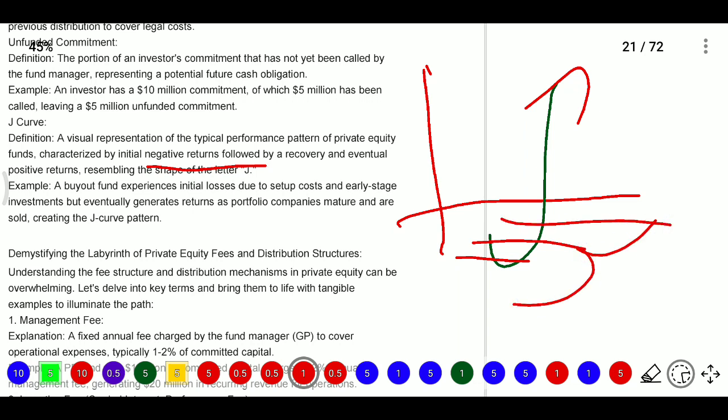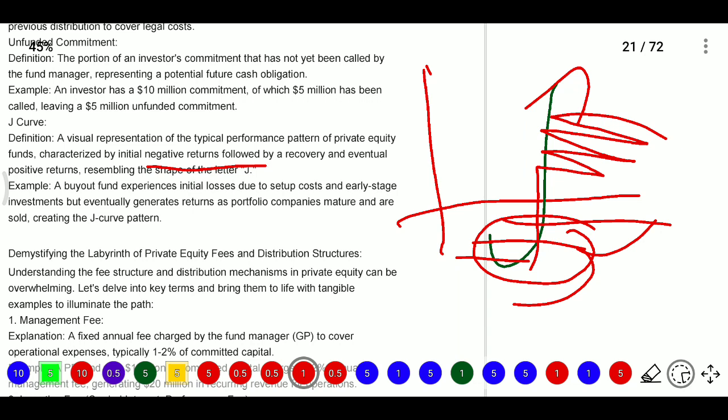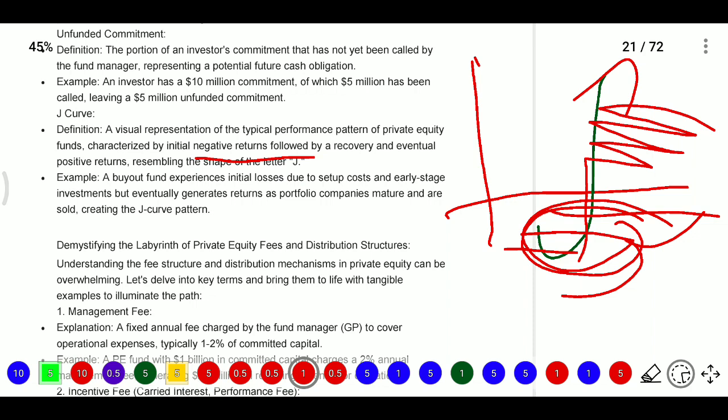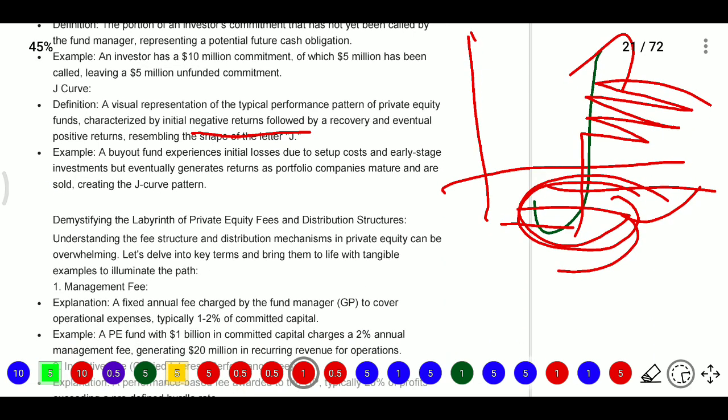Here they incur management fee, incentive fee, performance fee, and catch up fee. So registration expenses and other expenses will all be there in the first 1 year, 2 years. After the investment they will get capital appreciation, income, dividends, rental income. So up to that they will have only expenses, which means it will start with negative returns and end with high returns, resembling the shape of the letter J. For example, a buyout fund experiences initial losses due to setup cost and early stage investment, but eventually generates returns as portfolio companies mature and are sold, creating the J curve pattern.